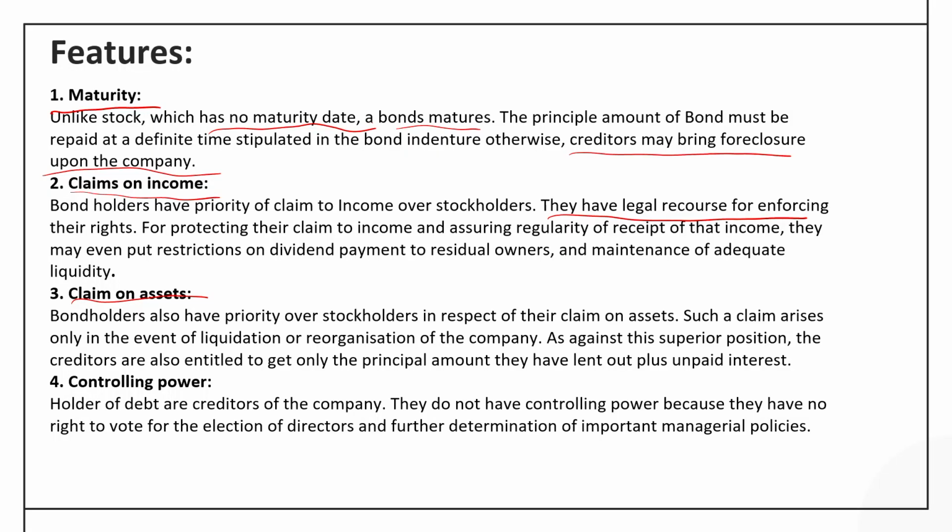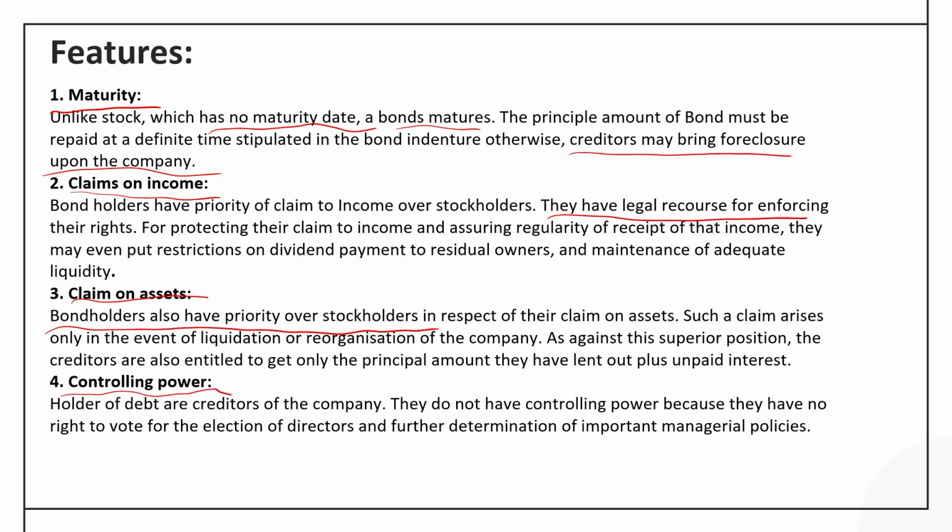The claim on income is followed by the claim on assets. This claim arises in the process of liquidation, and it is very much clear that the bondholders again have priority over stockholders in respect of their claim on assets. That means when the company is getting wound up, the first and foremost priority is given to the debenture holders. Then only equity shareholders are given any amount of the capital that they have invested in the company.